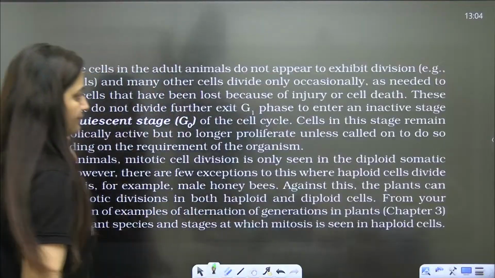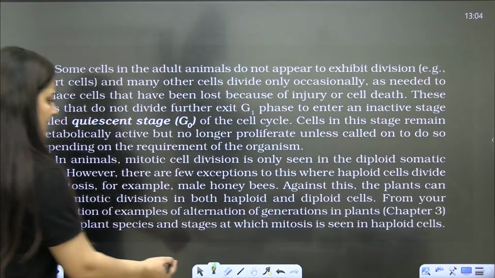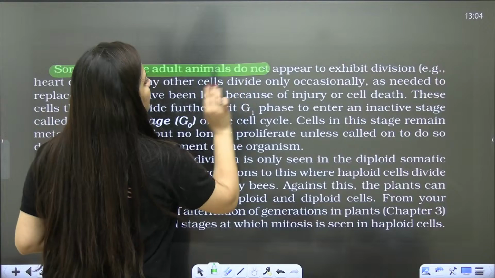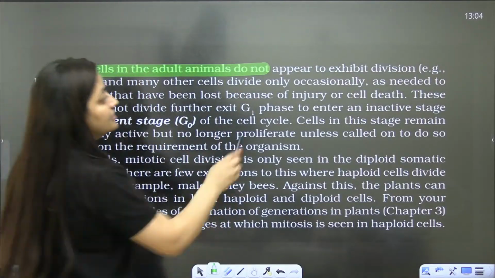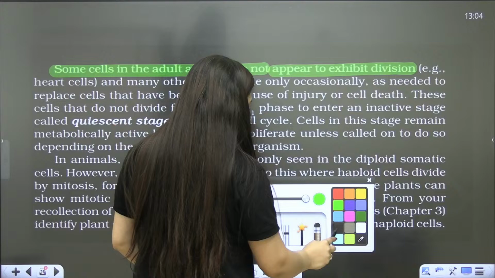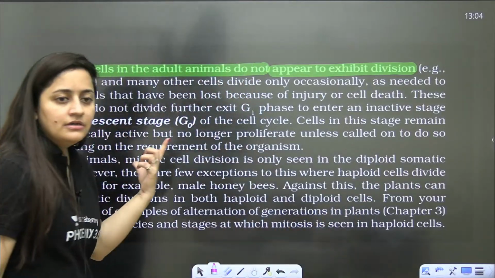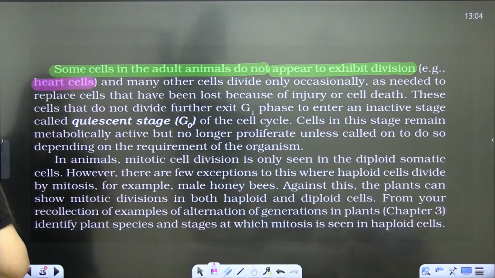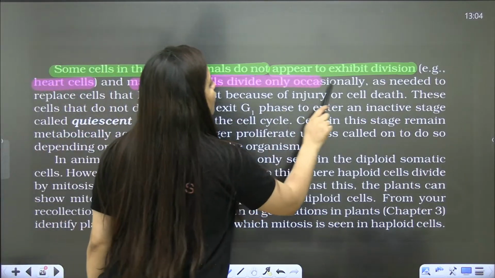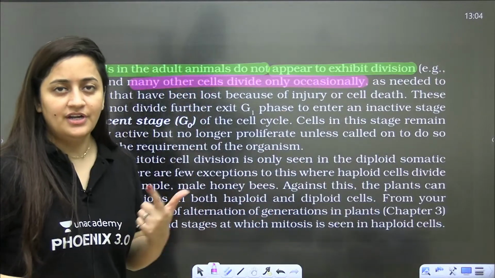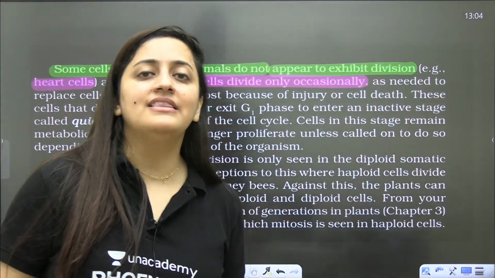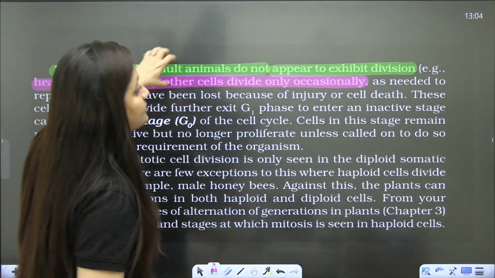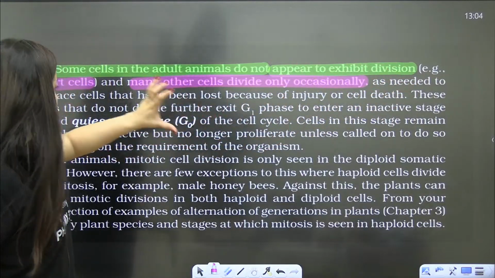Okay, so now let's move. Here you can see, let's revise it from NCERT and then I'll explain the cell checkpoints. Some cells in adult animals do not appear to exhibit division, meaning they exit the G1 phase and do not divide. They have given the example of the heart cell. Many other cells divide occasionally, meaning only when required. And there are some cells which are not going to divide at all. In their case, this quiescent stage can be permanent also.